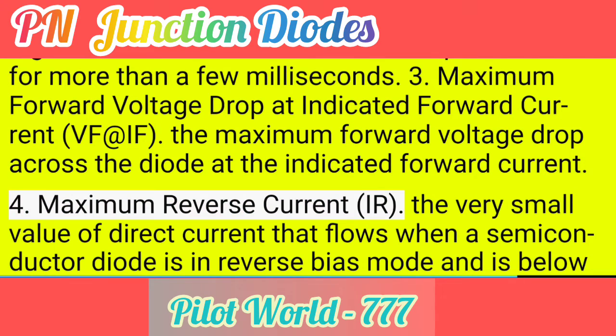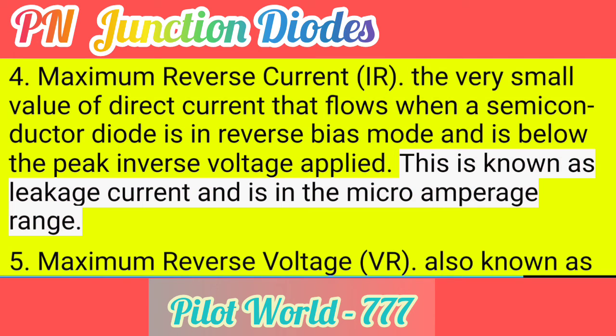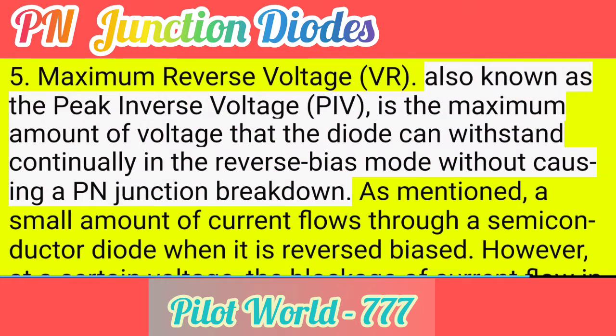4. Maximum reverse current, IR. The very small value of direct current that flows when a semiconductor diode is in reverse bias mode and is below the peak inverse voltage applied. This is known as leakage current and is in the microamperage range. 5. Maximum reverse voltage, VR. Also known as the peak inverse voltage, PIV, is the maximum amount of voltage that the diode can withstand continually in the reverse bias mode without causing a PN junction breakdown.